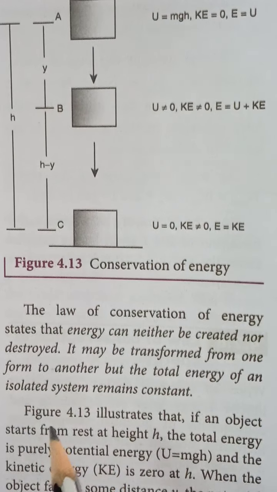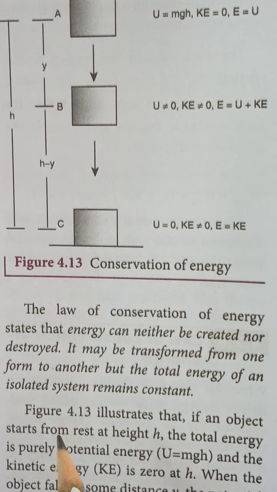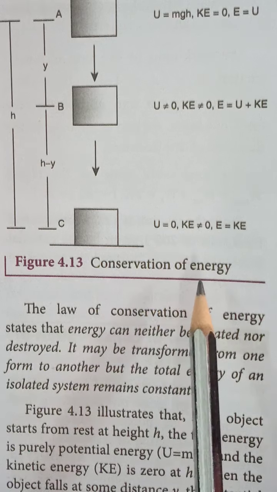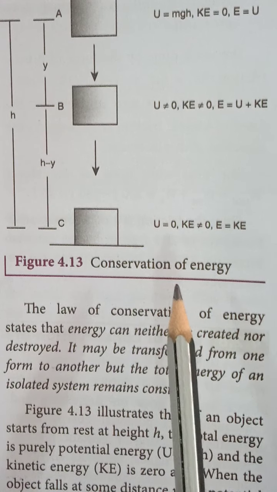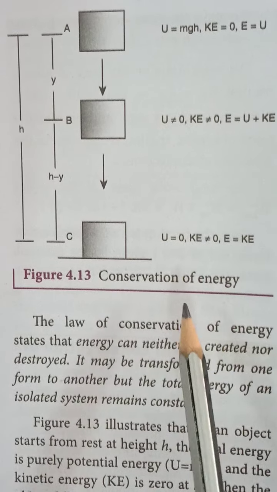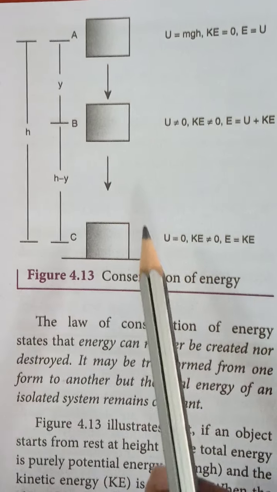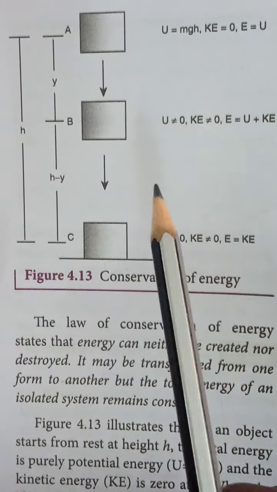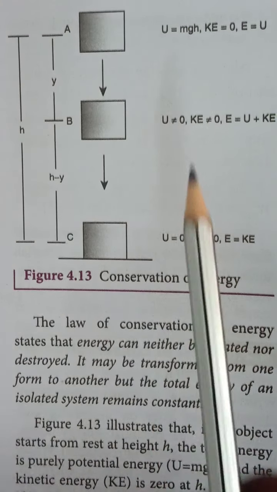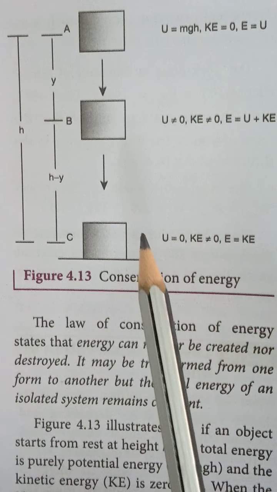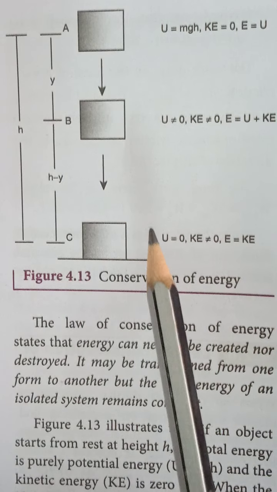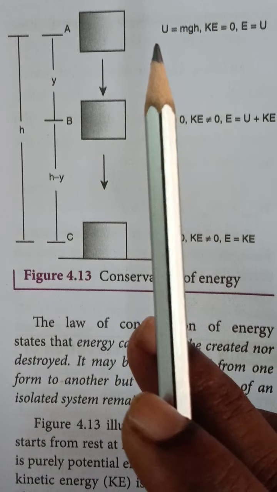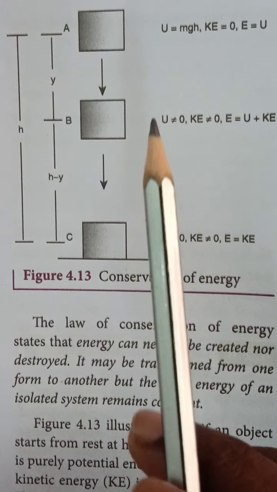And next topic is the law of conservation of energy. Okay, so we said the energy is conserved at all the positions of the object. See the example. When an object is thrown vertically upwards, its kinetic energy will decrease. Throwing upwards means the speed of the object will decrease, so the kinetic energy will decrease.